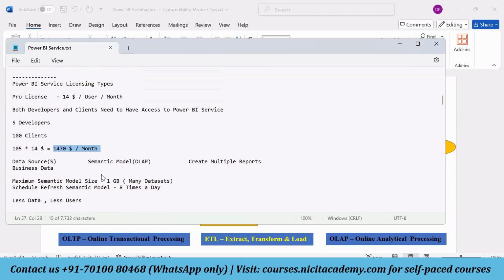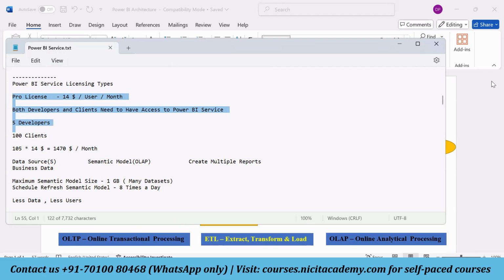So we were talking about the pro license here. One thing I would like to tell you here, particularly for the pro license, is that developers, to publish the report to the Power BI service, need access to the Power BI service.